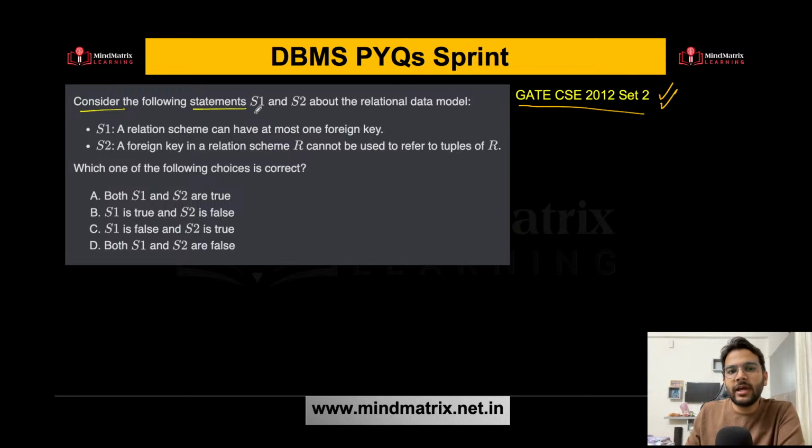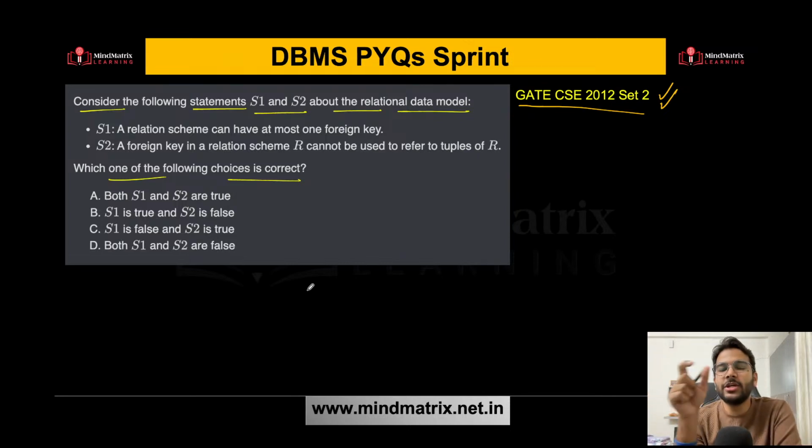Consider the following statements S1 and S2 about the relational data model. We need to find which of the following choices is correct. Statement S1 says a relation scheme can have at most one foreign key. That means a relation schema can have either 0 foreign keys or 1, but not more. You need to tell me whether it is correct or not.